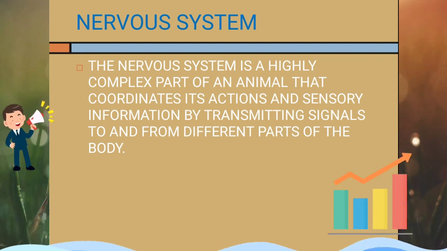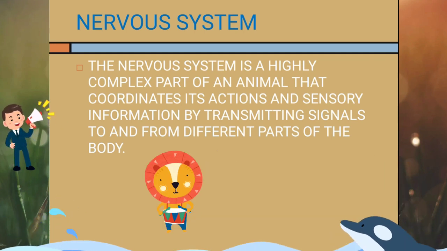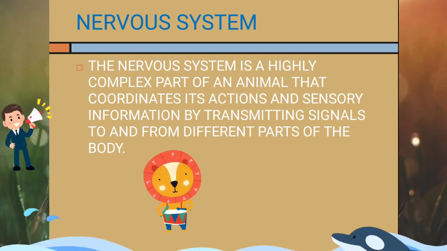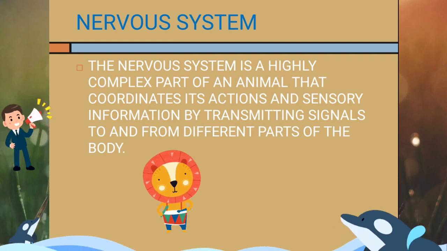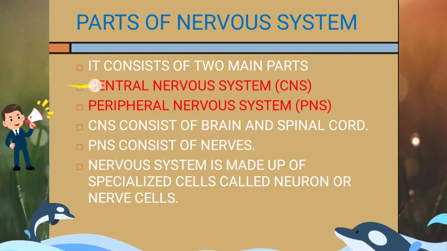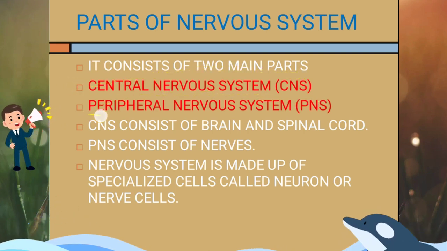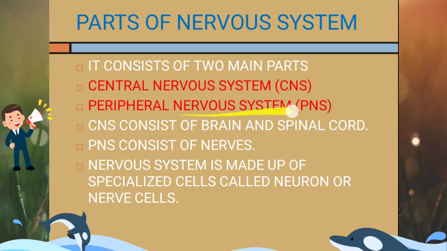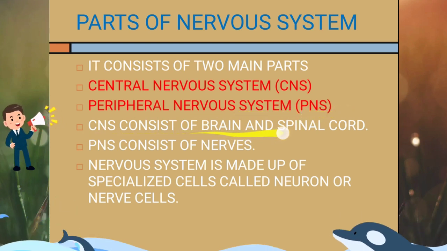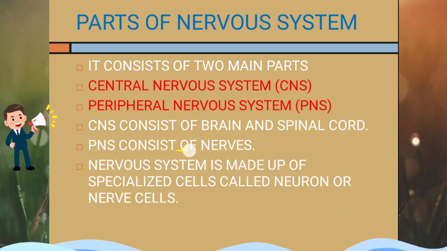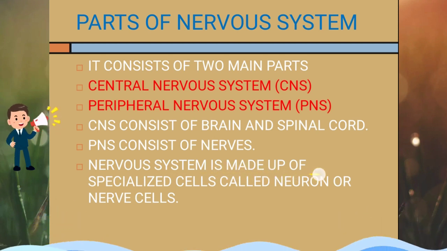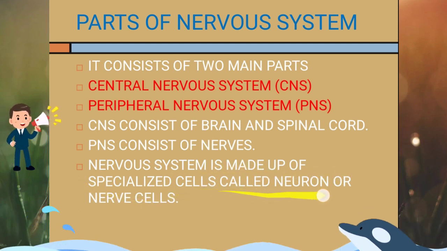Nervous system is a highly complex part of an animal that coordinates its actions and sensory information by transmitting signals to and from different parts of the body. It consists of two main parts: central nervous system, also known as CNS, and peripheral nervous system or PNS. CNS consists of brain and spinal cord, and PNS consists of nerves. Nervous system is made up of specialized cells called neurons or nerve cells.